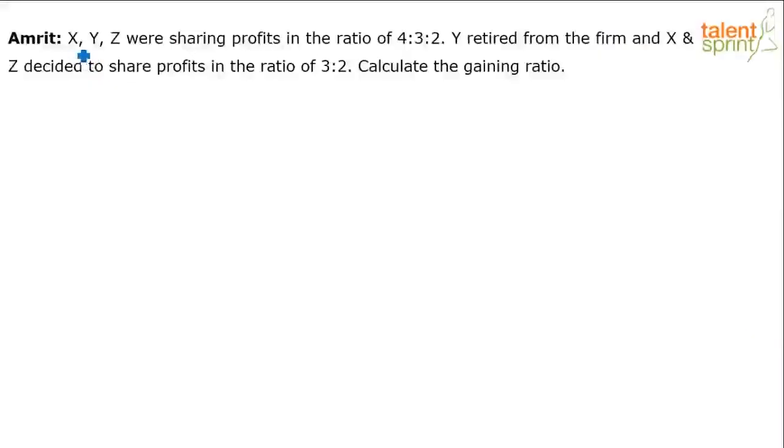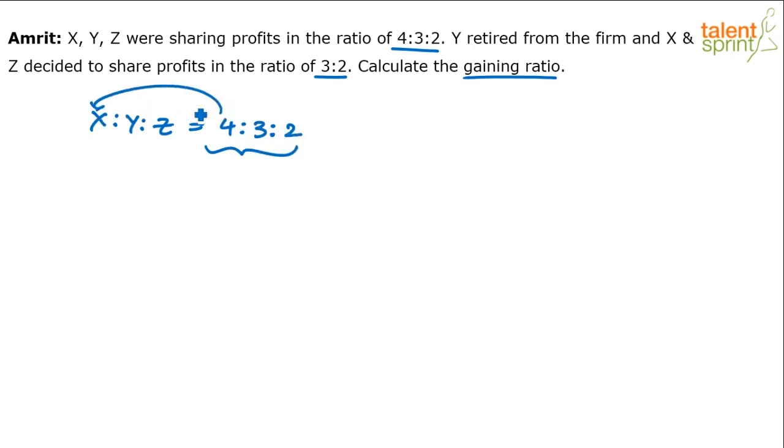X, Y and Z were sharing profits in the ratio of 4:3:2. Y retired from the firm and X and Z decided to share profits in the ratio of 3:2. Calculate the gaining ratio. So simple. The initial profit distribution between X, Y and Z was 4:3:2. So 4 parts, 3 parts and 2 parts. Whatever the total profit, you divide that into 9 equal parts: 4 plus 3, 7 plus 2, 9. Out of those 9 parts, 4 parts would belong to X, 3 parts to Y and 2 parts to Z. That's the basic understanding.